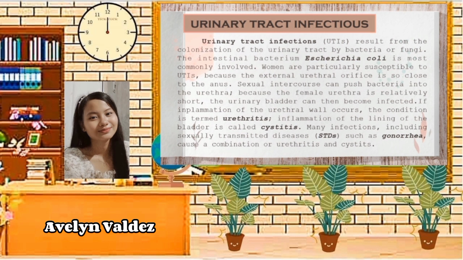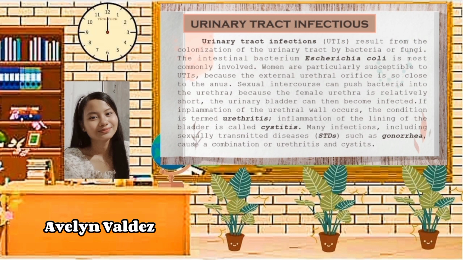If inflammation of the urethral wall occurs, the condition is termed urethritis. Inflammation of the lining of the bladder is called cystitis. Many infections, including sexually transmitted diseases or STDs such as gonorrhea, cause a combination of urethritis and cystitis. The bacterium called E. coli is the culprit about 90% of the time.